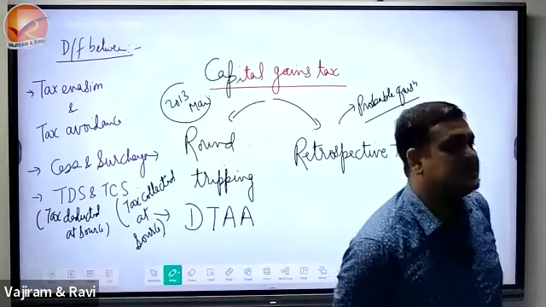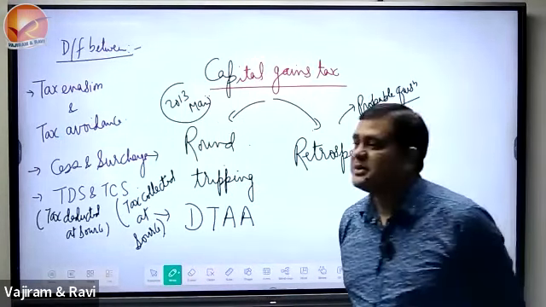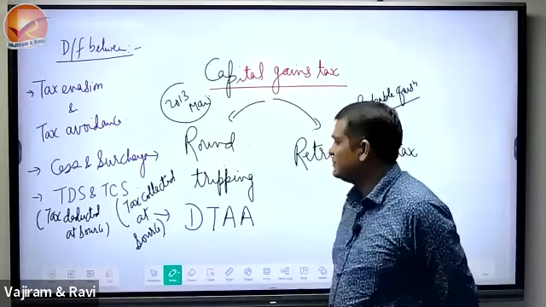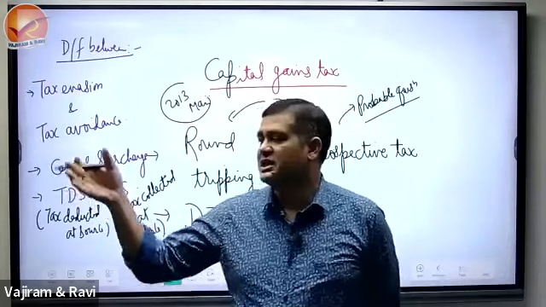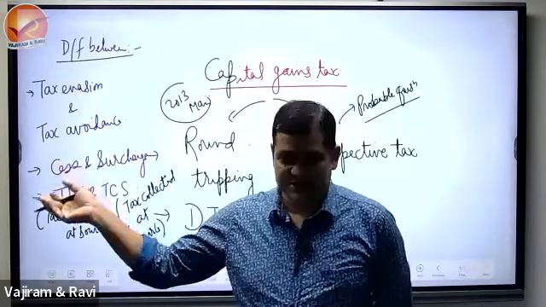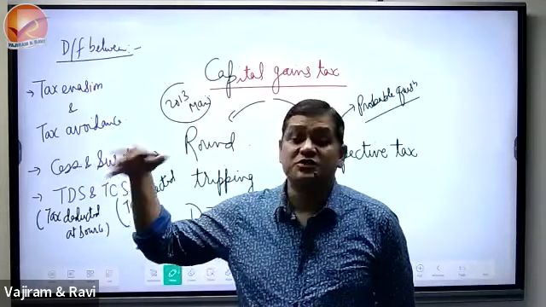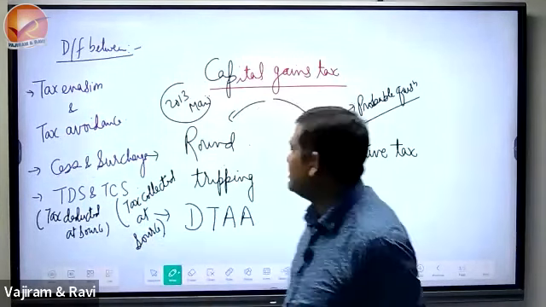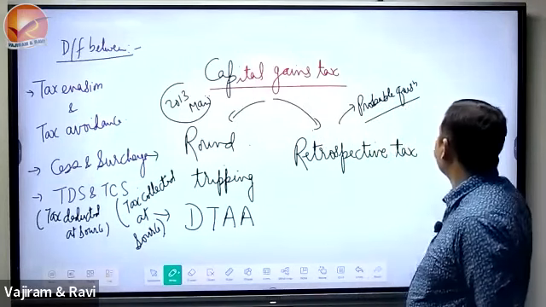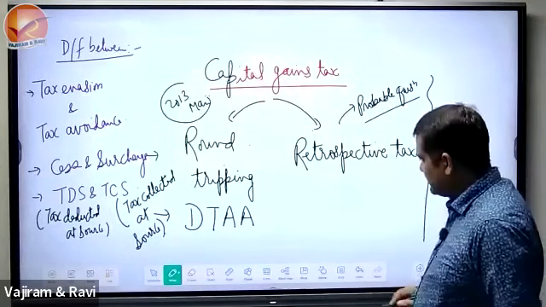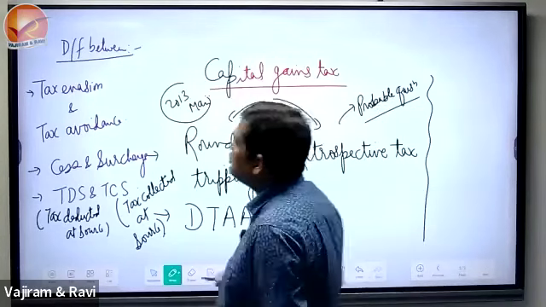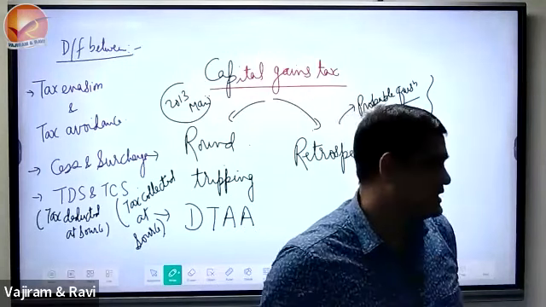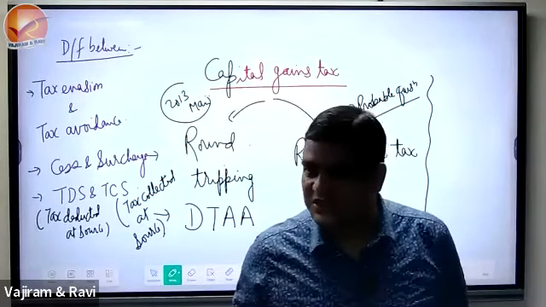Why we say that cess and surcharges, cess has some specific purpose of levying it. Why is the cess written with some prefix like Krishi Kalyan cess, Swachh Bharat Mission cess, Health and Education cess, NHAI cess? Why is it written like that? We will see all. Apart from that, we will see that actually to stop black money generation, to stop avoidance of tax, someone is not paying that, which is the reality of the nation.